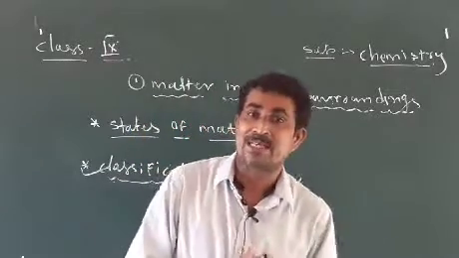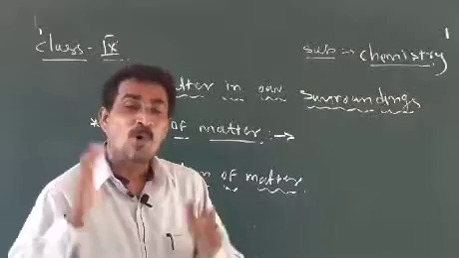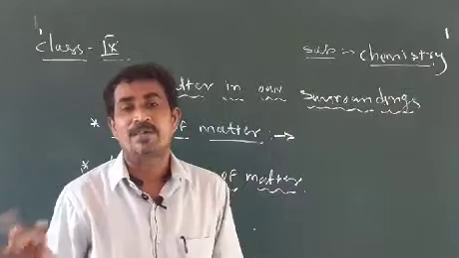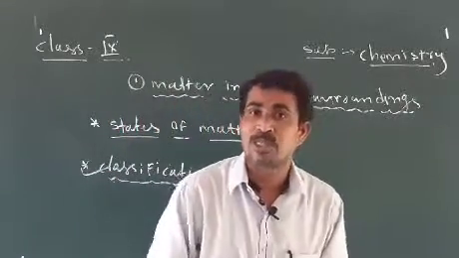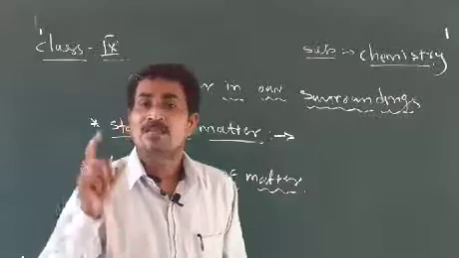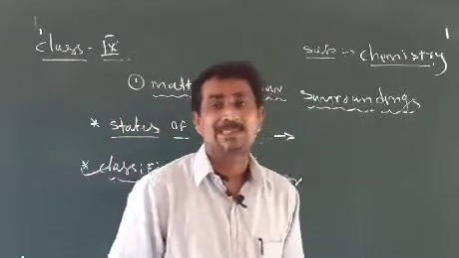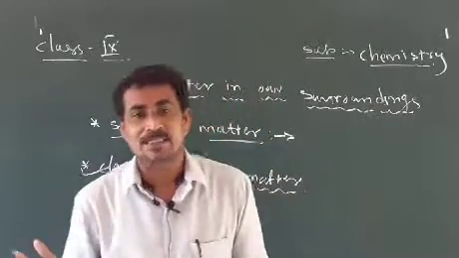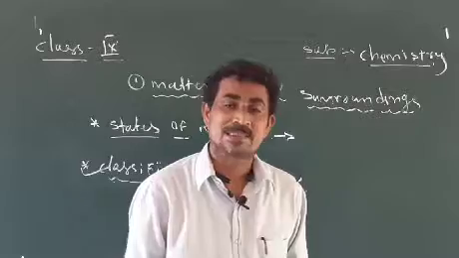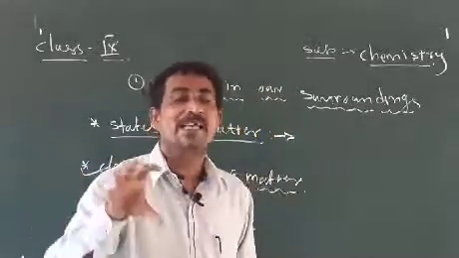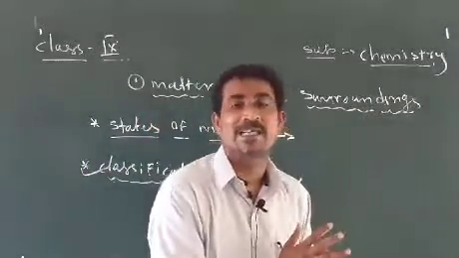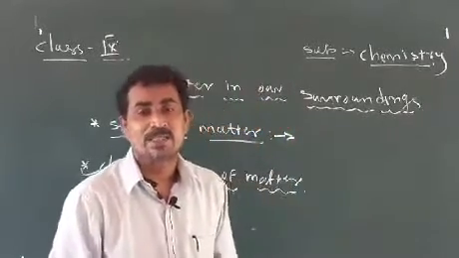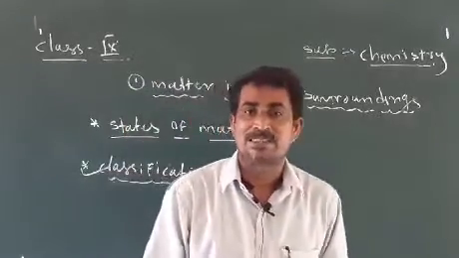On which basis are they classified? What is the difference between solids and liquids? How are they? Which characteristics are observed, and which points are found that help in the classification of matter? In the gaseous state, what is going on? In the liquid state, what is going on? And in solids, what is there? On which basis is matter made into 3 categories, solid, liquid, and gas? That is what we want to find out in this classification of matter.